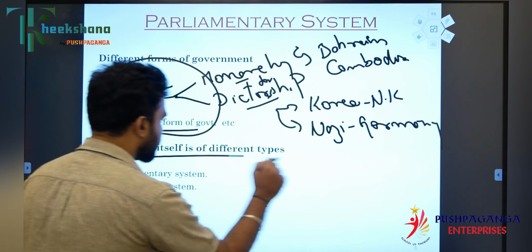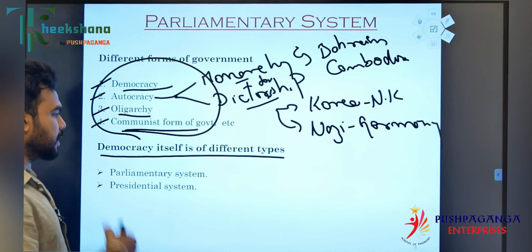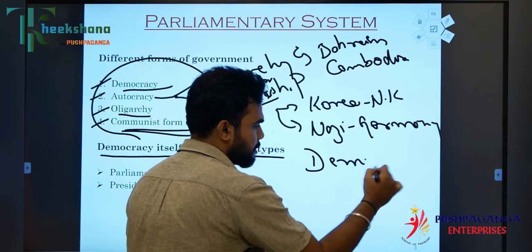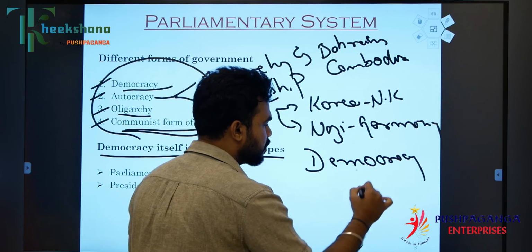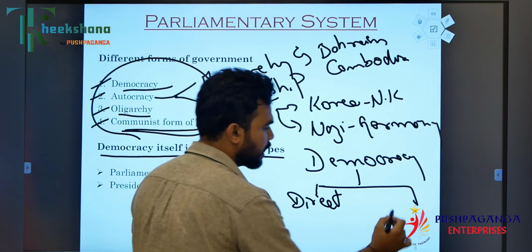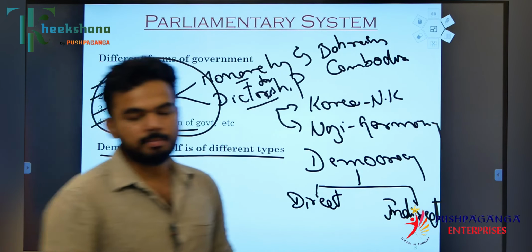Now let's speak about democracy itself. Democracy has different types. Democracy is classified into two: direct democracy and indirect democracy. What is a direct democracy?